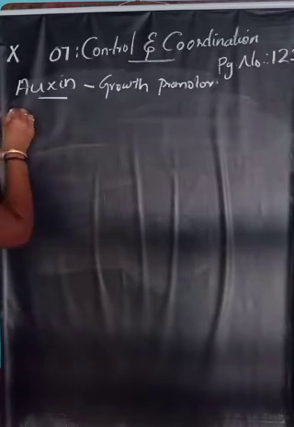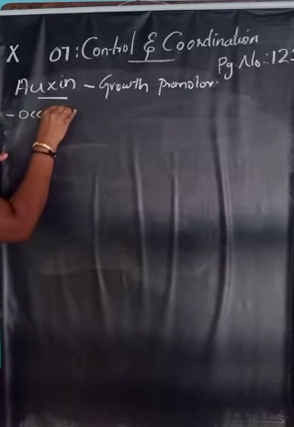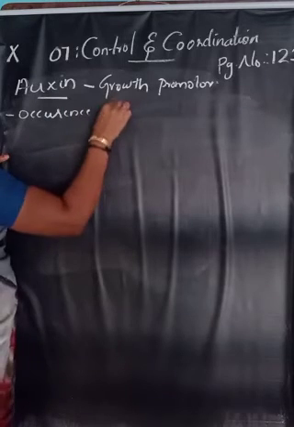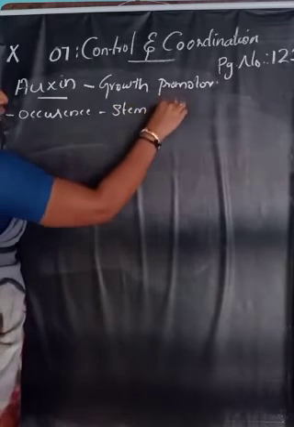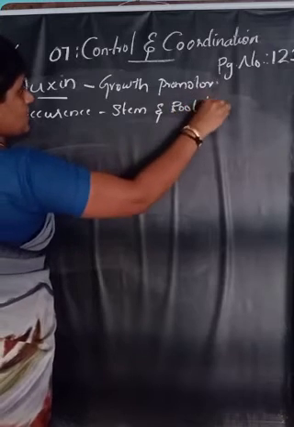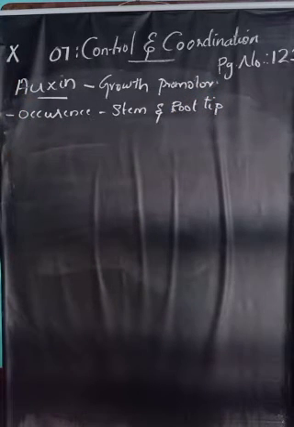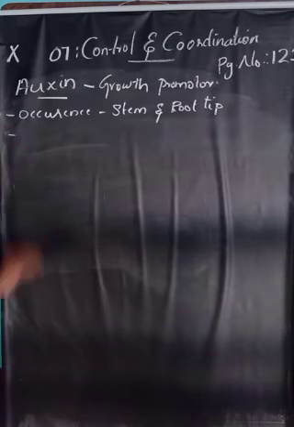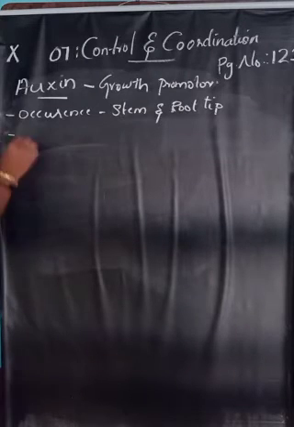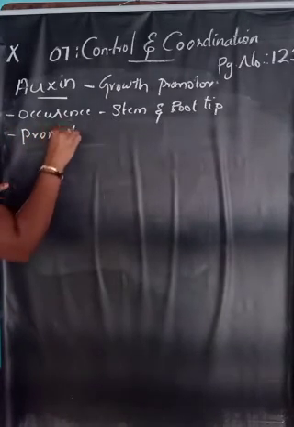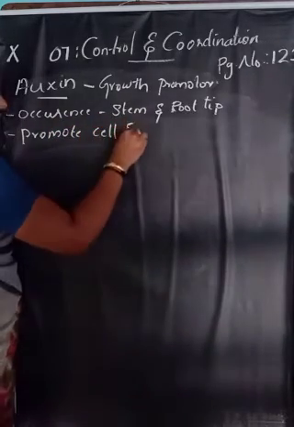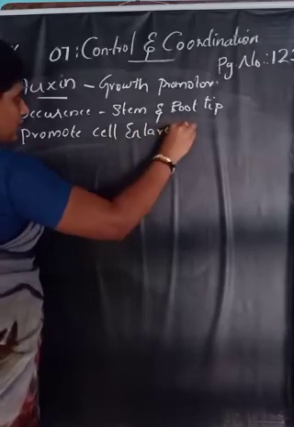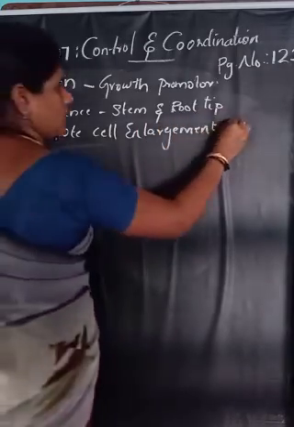And what are the functions? Before the functions, the occurrence of auxin is in the stem and root tip. Stem and root tip are the major places where auxins are mostly seen. Then auxin promotes cell enlargement and cell differentiation.